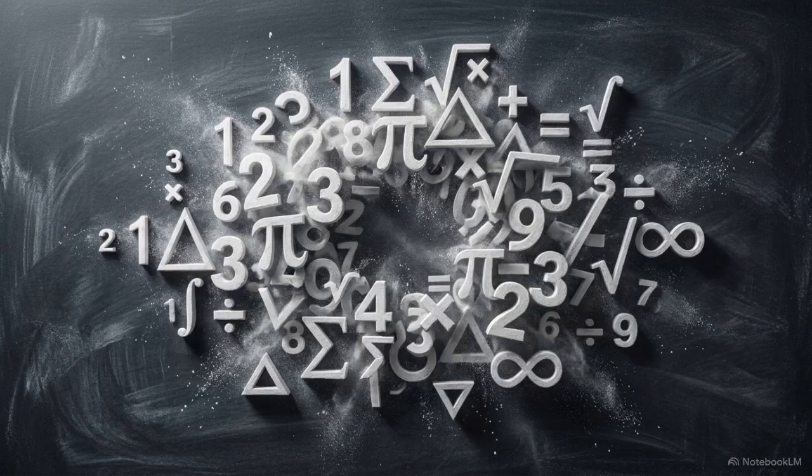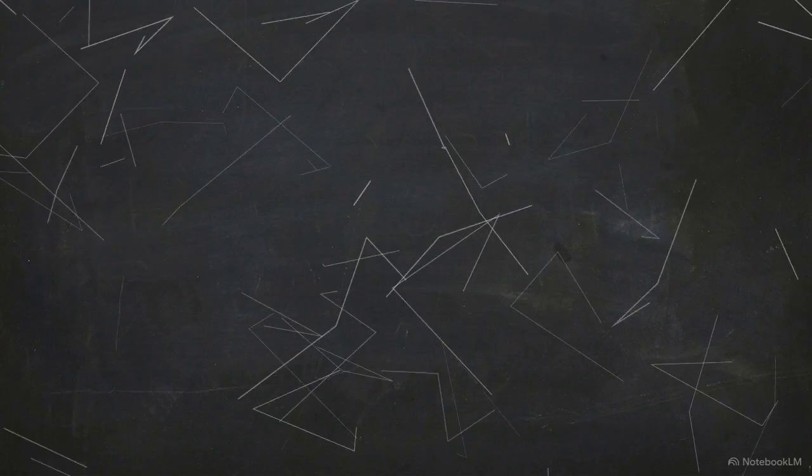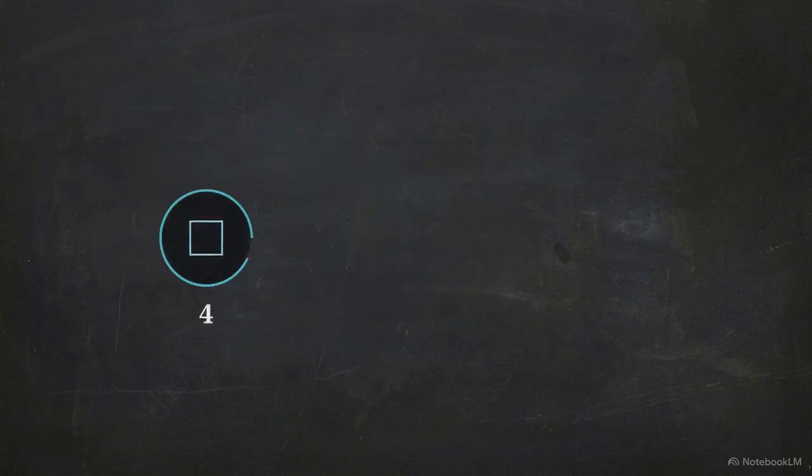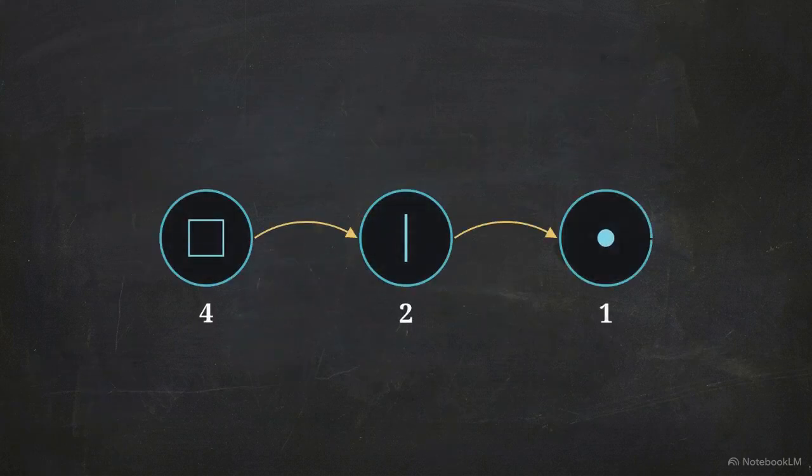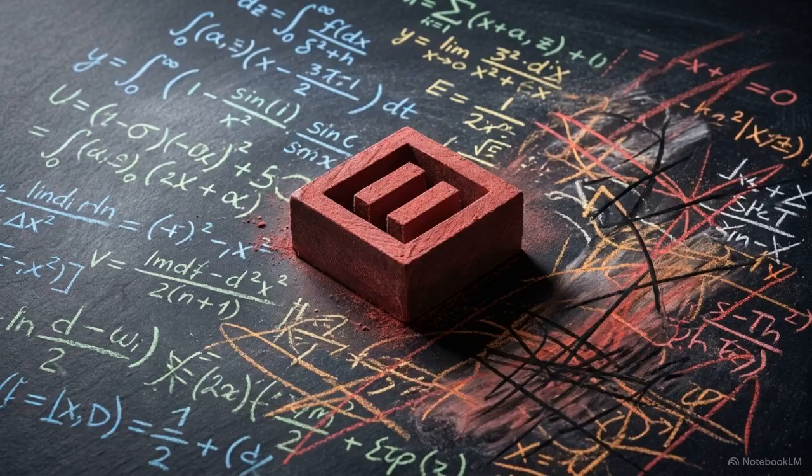No matter how large the starting value or how long the sequence rages, every trajectory eventually collapses into the exact same cycle: 4, then 2, then 1. This is the Collatz conjecture. Despite its simplicity, we possess no formal proof to explain why every path must return to that single origin point.